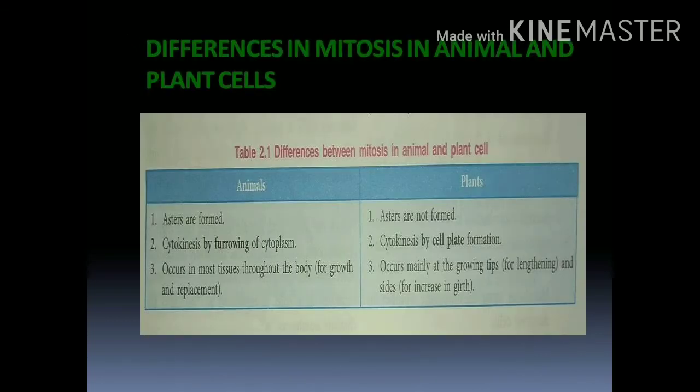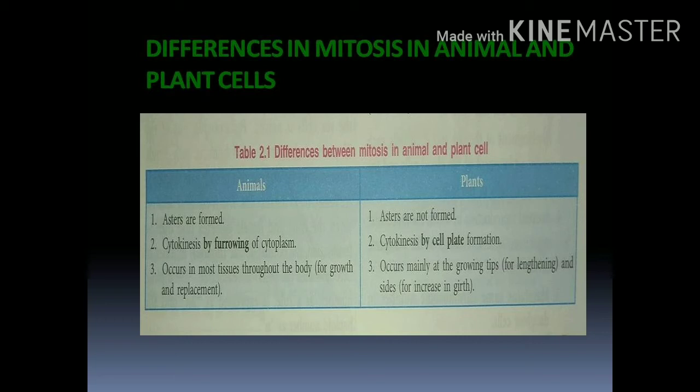Next we can study the differences in mitosis in the animal cell as well as in the plant cell. Here we can see some differences between the animal cell and plant cell. First, in the animal cell, asters are formed, but in the plant cell, asters are not formed. In the animal cell, cytokinesis takes place by furrowing of the cytoplasm. In the plant cell, cytokinesis takes place by the formation of the cell plate.